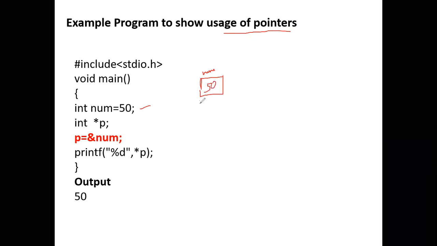I'll take it as having the address 1000. It's not necessary that num will have the address 1000. This is just an assumption that num is having the address 1000.